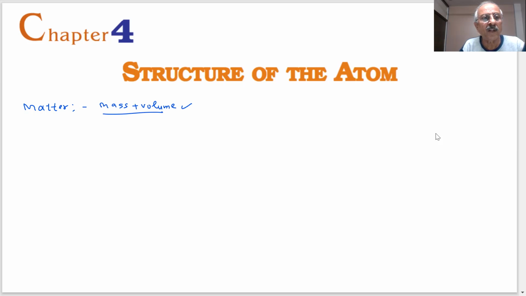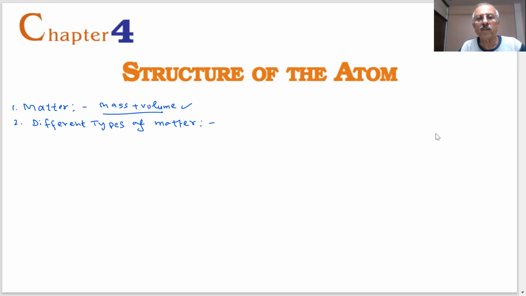And you see different types of matter. Do you see different types of matter around you? Yes, sir. For example, you are sitting on a chair, you are using a pen, you are in front of a laptop.